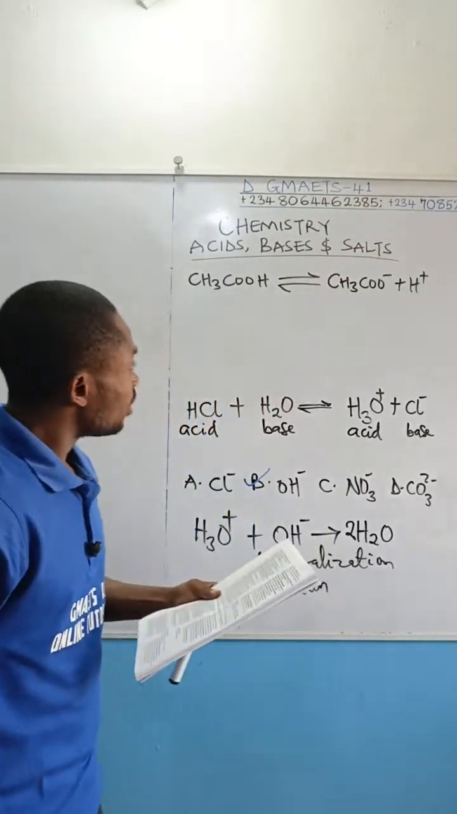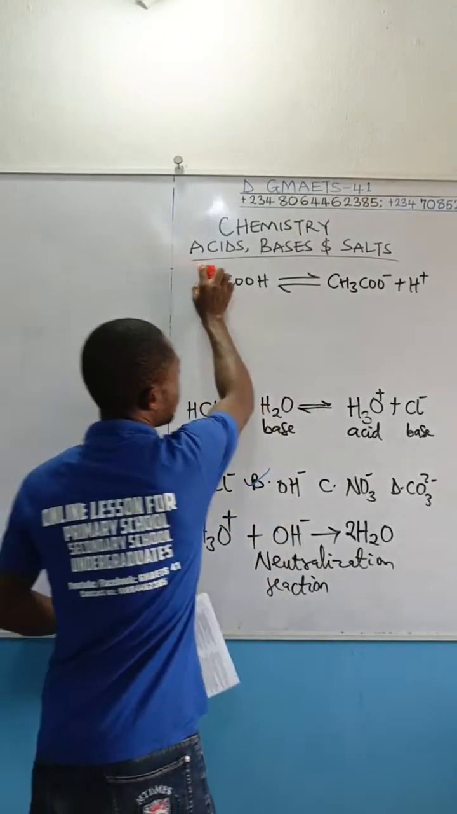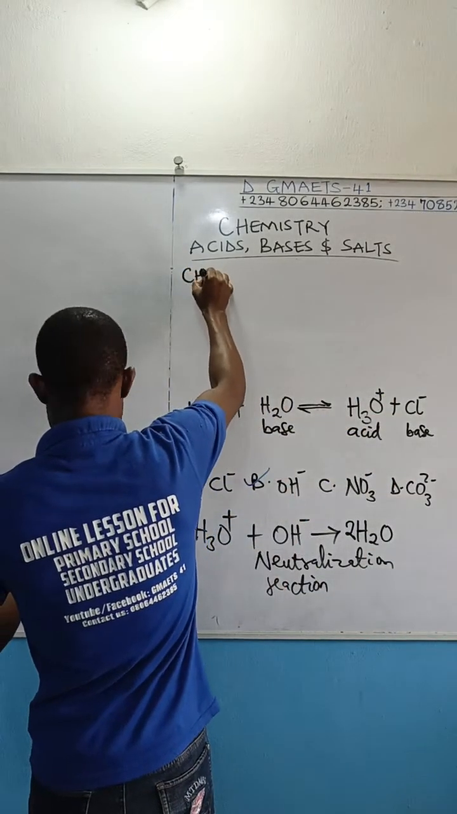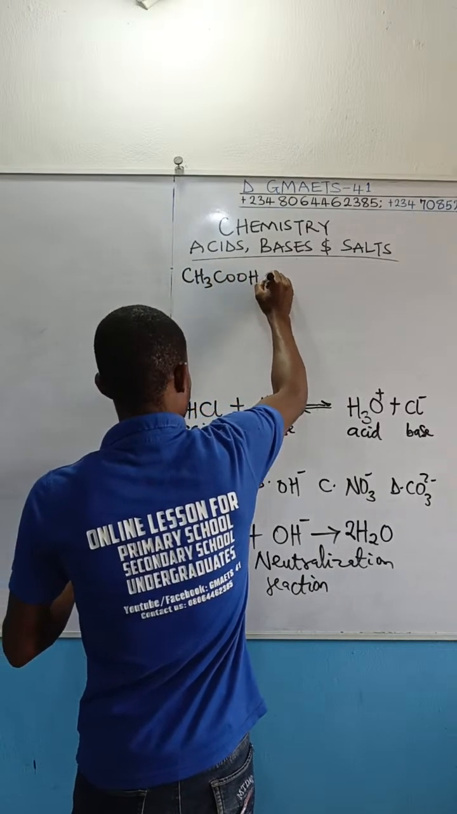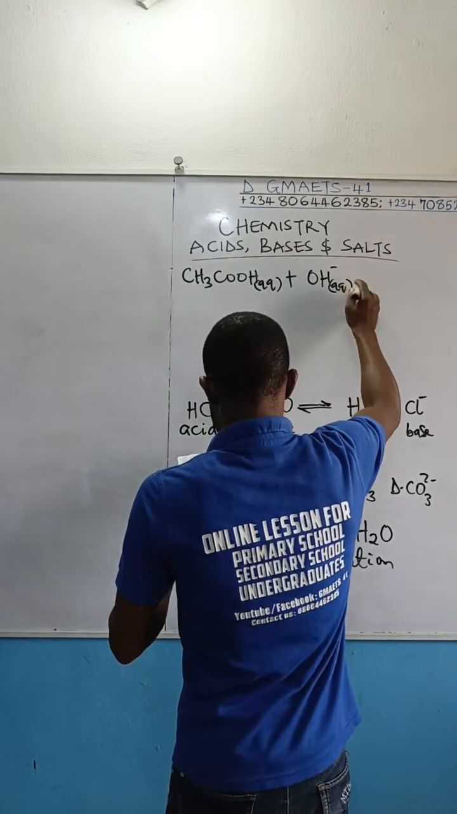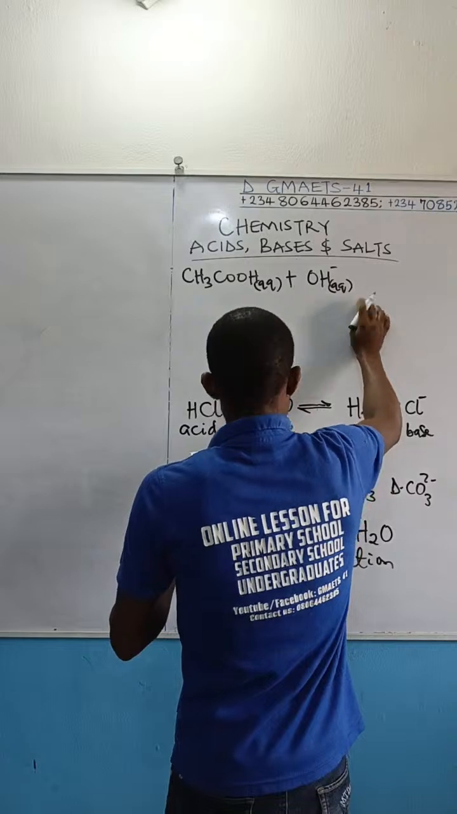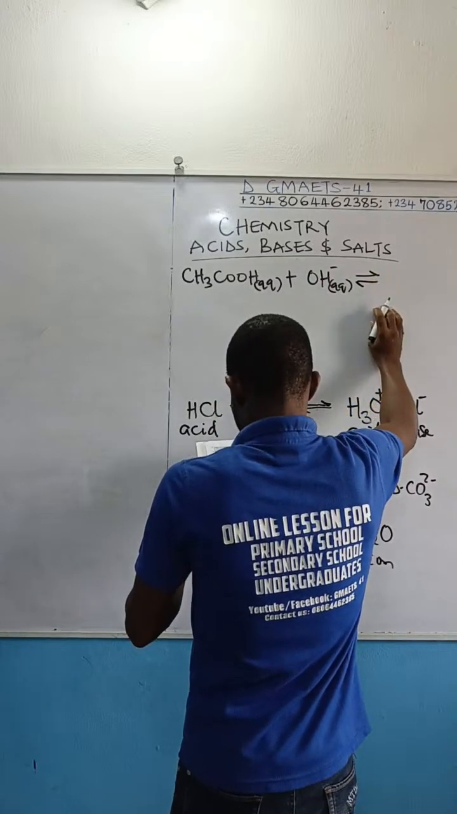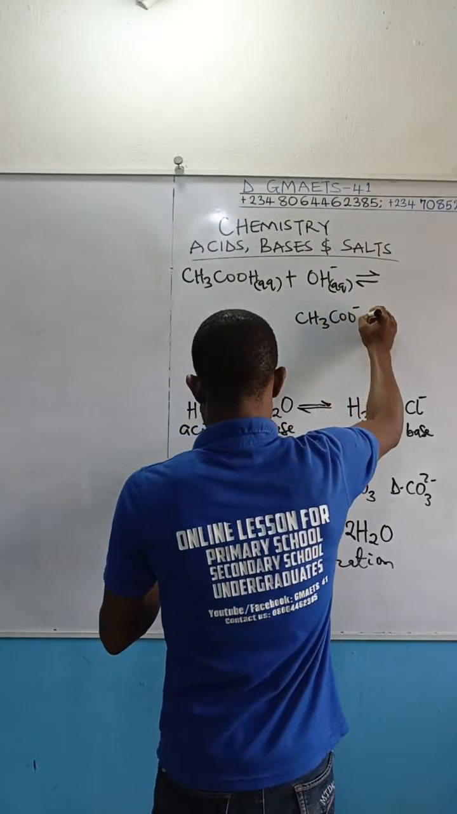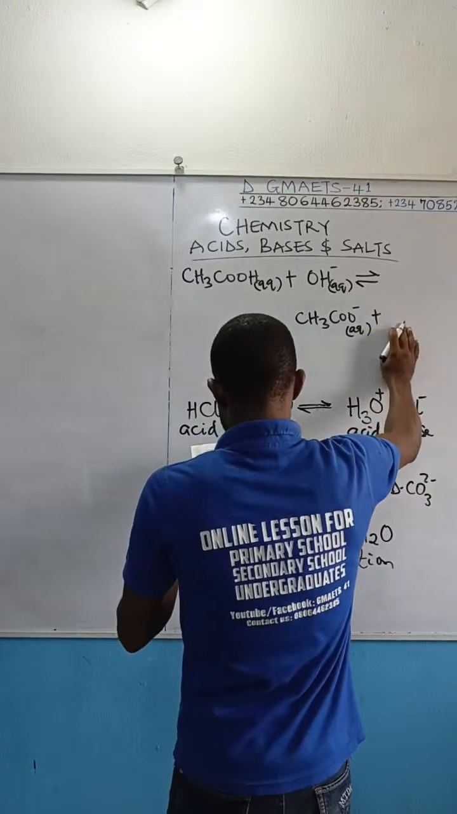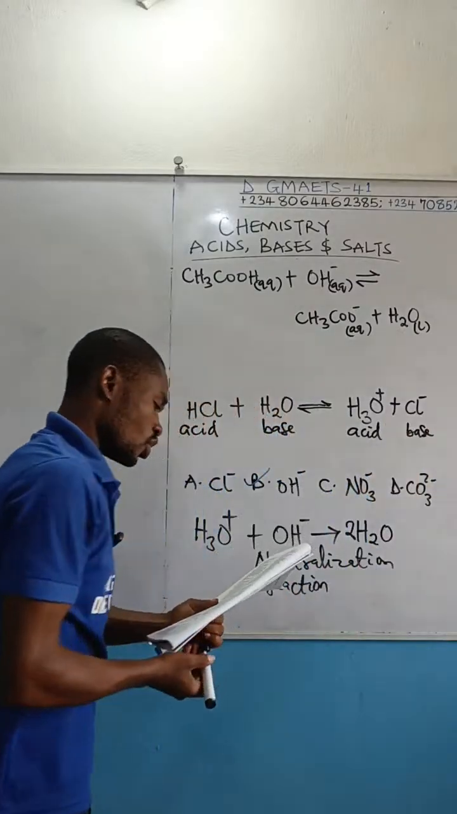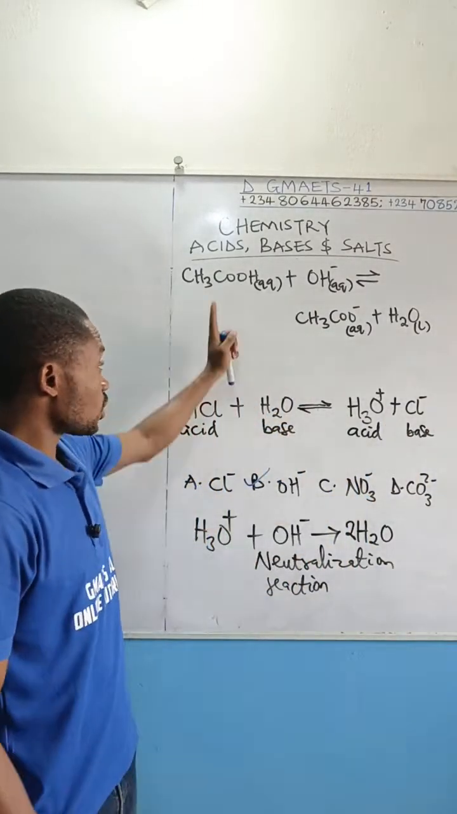All right. Oh, I need to adjust it. This is not exactly that. So this is what we have. We're given CH3COOH aqueous plus OH negative aqueous. Let me write the products given here: CH3COO negative aqueous plus water, H2O liquid. So this was given to us.